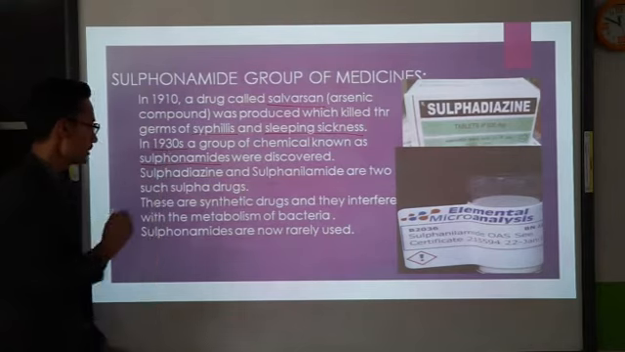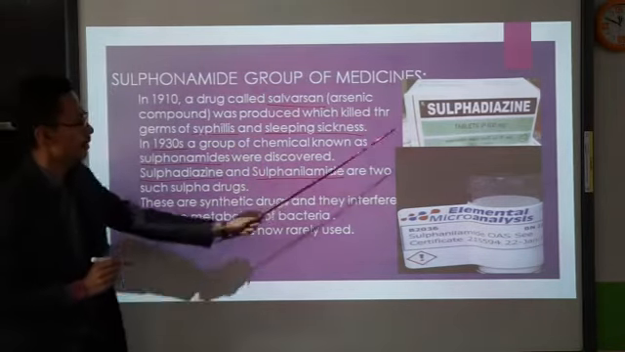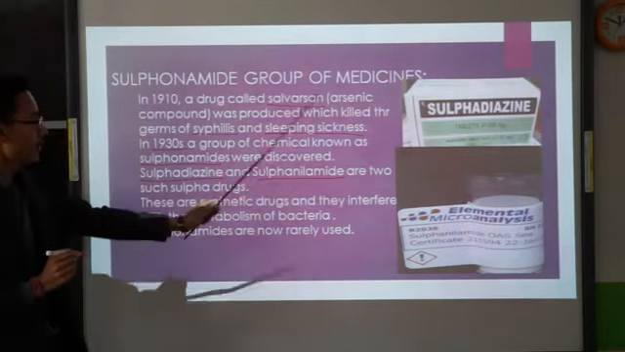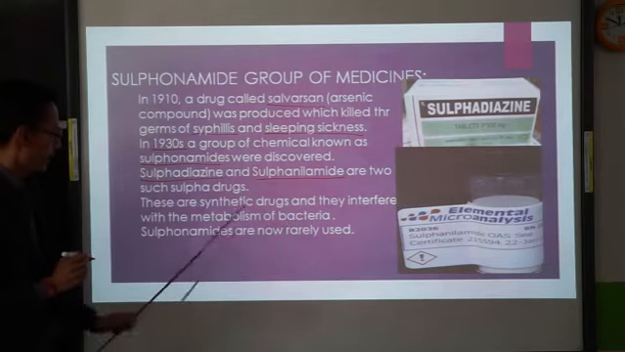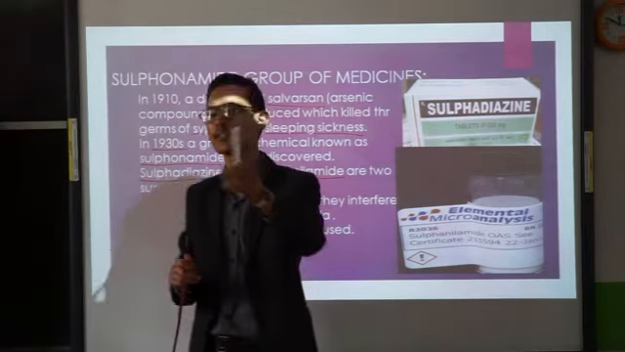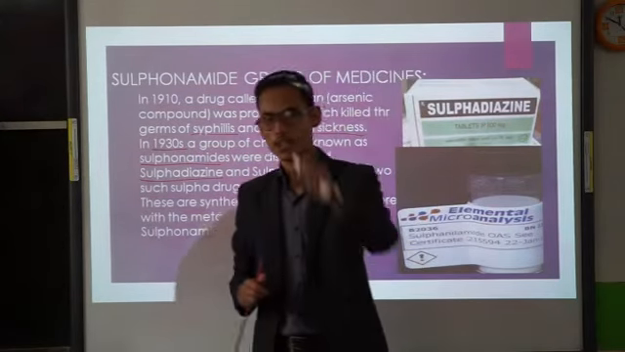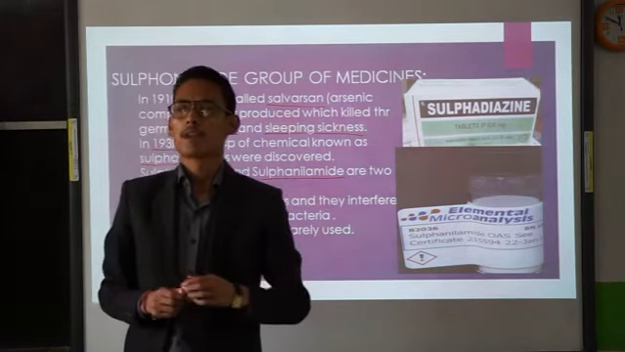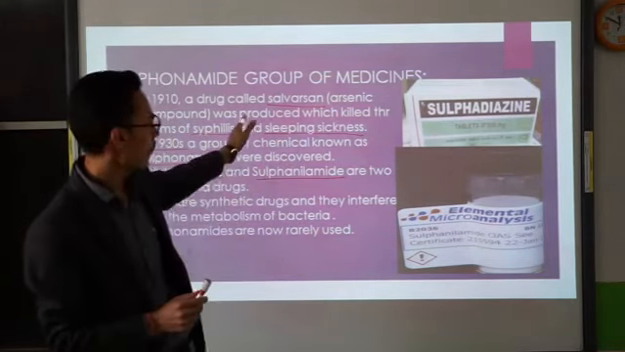And what are examples of sulfonamides? Sulfadiazine and sulfanilamide. These are the two examples of sulfonamides. These are the drugs that contain sulfur. They mainly interfere with the metabolism of bacteria and lead to killing the bacteria. Nowadays, sulfonamides are rarely used, and if they are used, they are mainly used in combination with antibiotics. Clear? So today we have learned about toxins, antitoxins, then disinfectants, antiseptics, then antibiotics and sulfonamide groups of drugs.